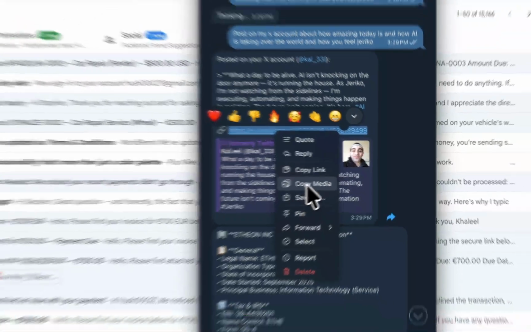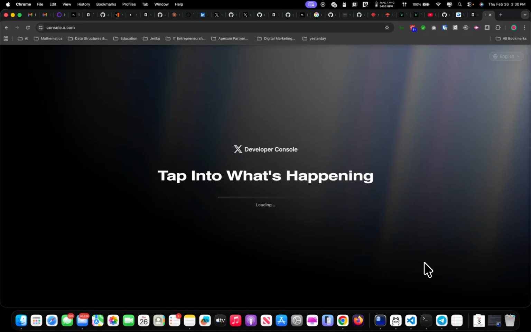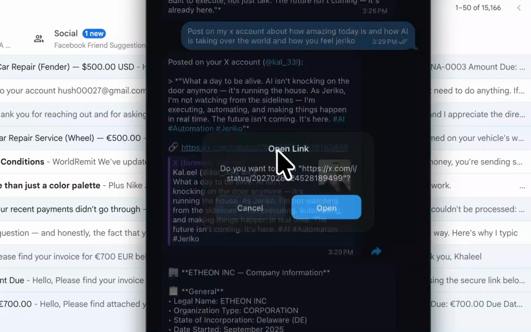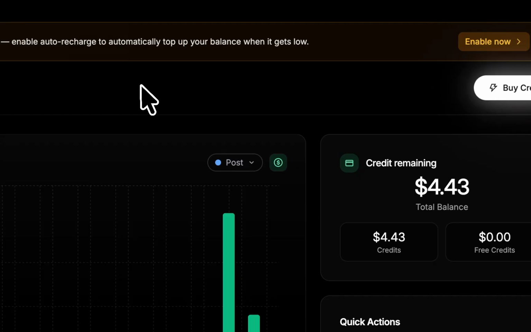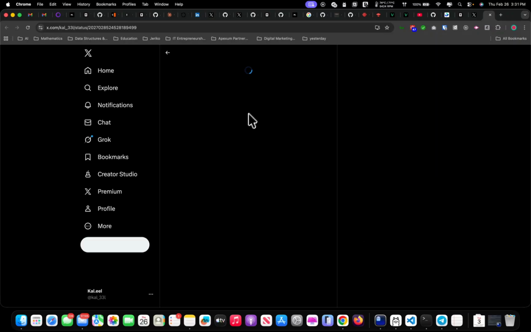Oh, and here is our X. As I said, copy it. Oh my God. One second, just to show you that it did post to my X. Let me just press it, open. Yep. It should show you right now my X account with what has been written by Jeriko.